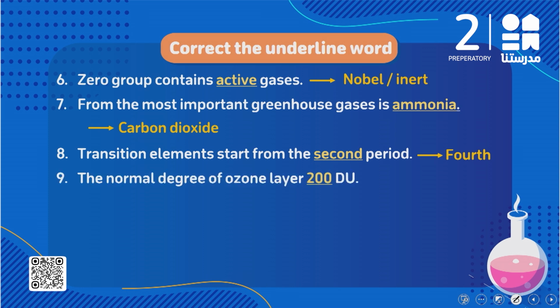Okay, number 9, the normal degree of the ozone layer equals 100 Dobson units. Of course, the right one is what? 300 Dobson. So again, the normal degree of the ozone layer equals what? 300 Dobson.